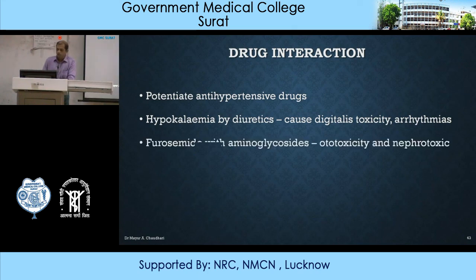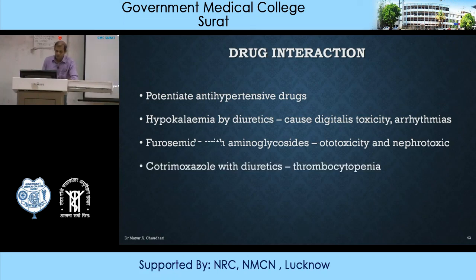Then furosemide, if combined with aminoglycoside, that is one of the antimicrobial agents. Aminoglycoside have major adverse effect of ototoxicity and nephrotoxicity. So there will be synergistic action of this furosemide and aminoglycoside, and more ototoxicity and nephrotoxicity can develop in patient.